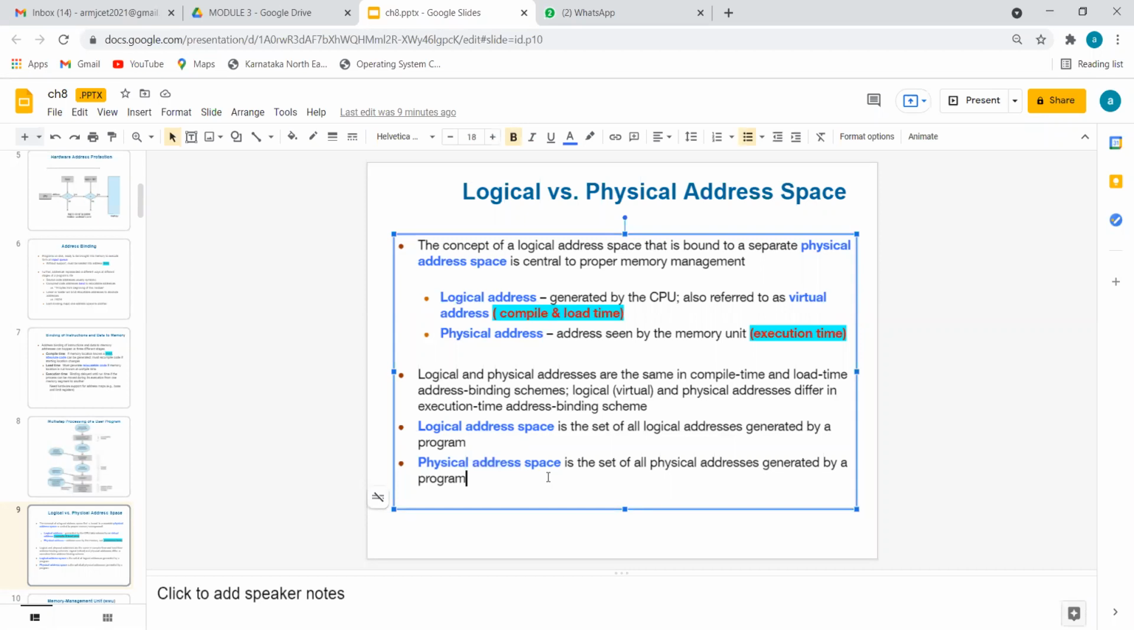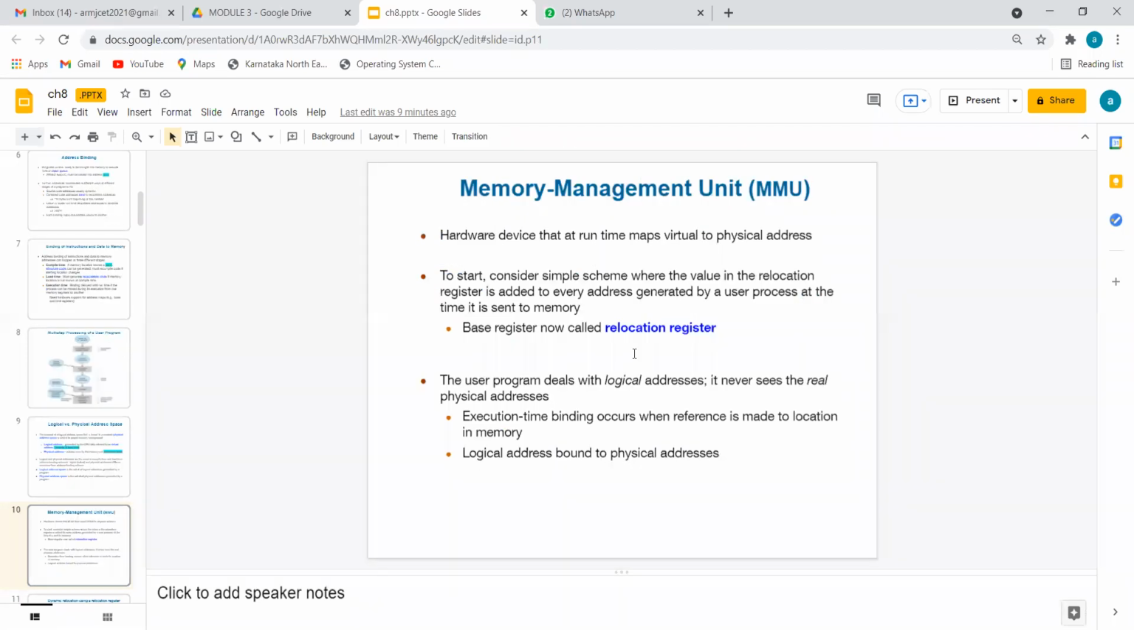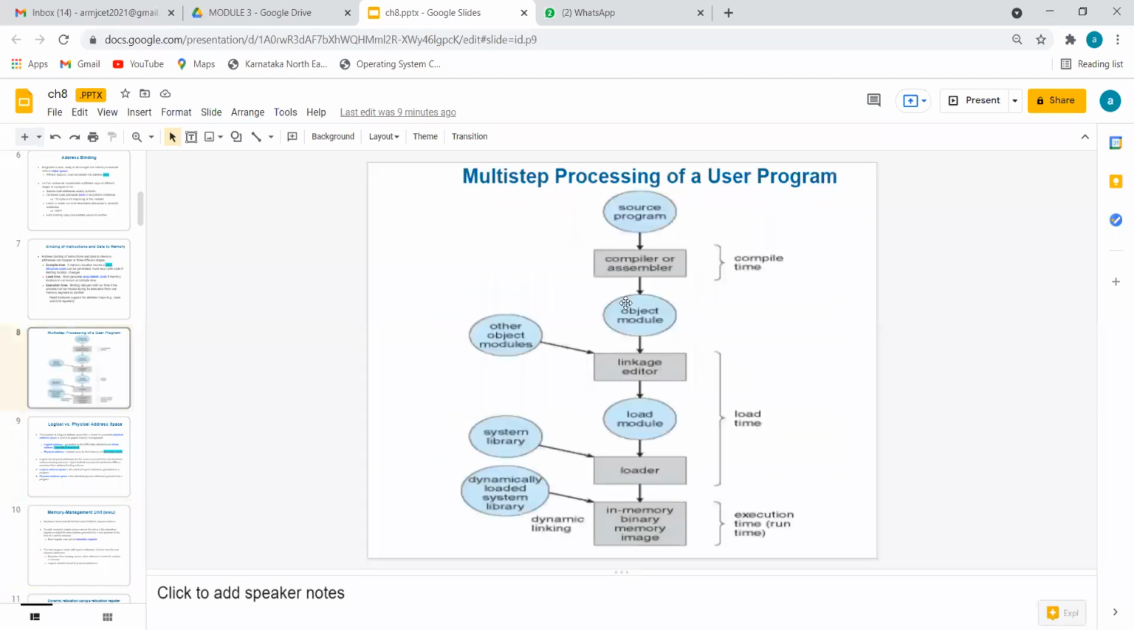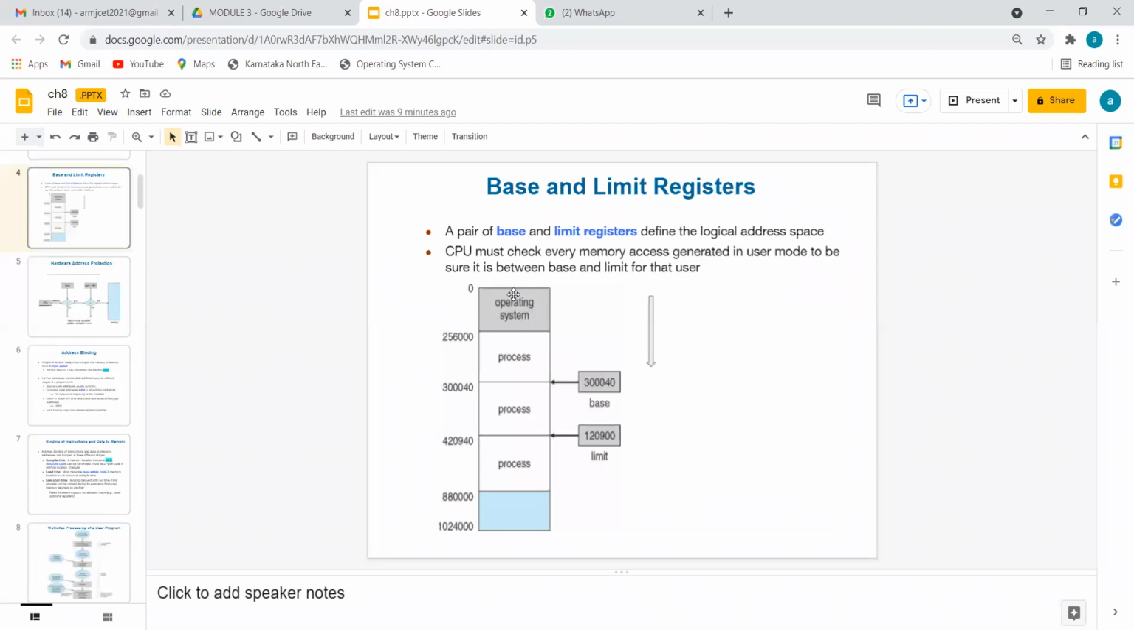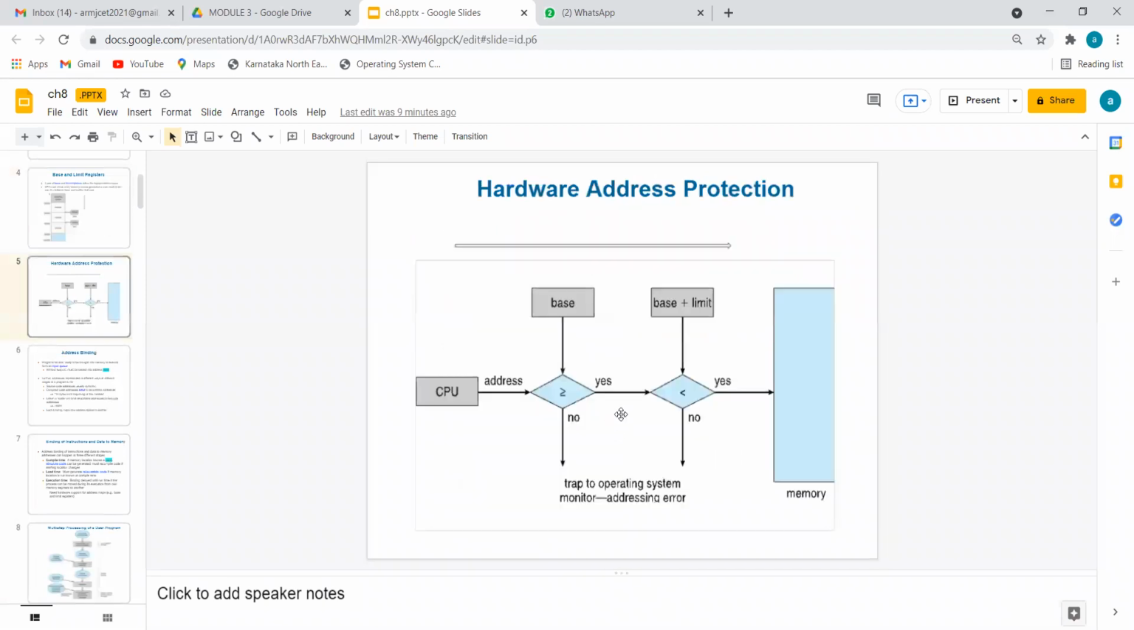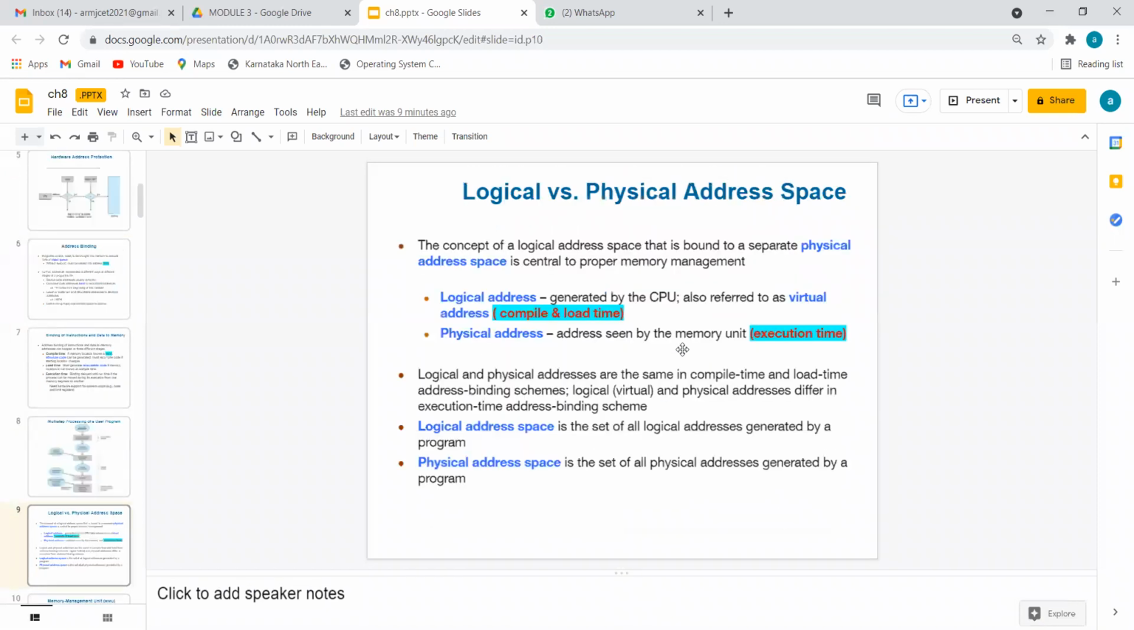So now comes the memory management unit. What do you mean by memory management unit? It is the one that manages all this work; all these activities are done by the memory management unit.